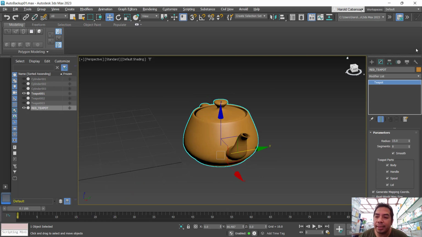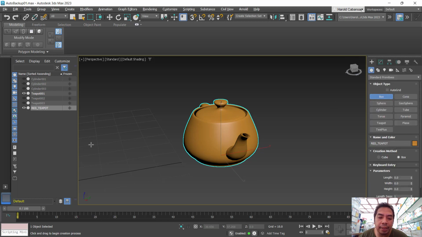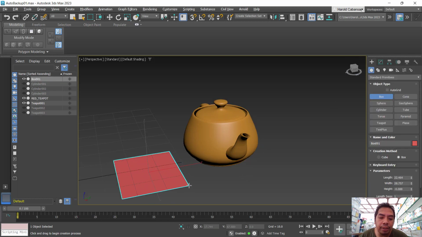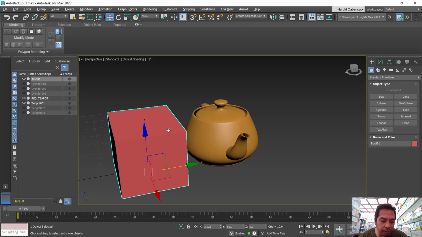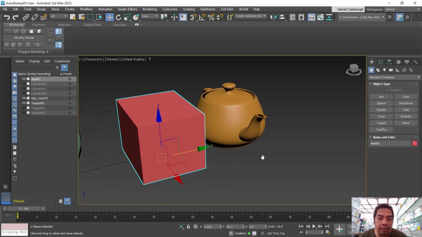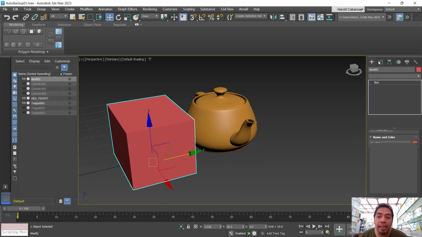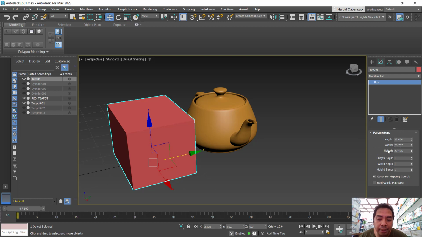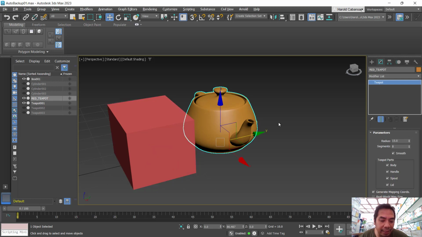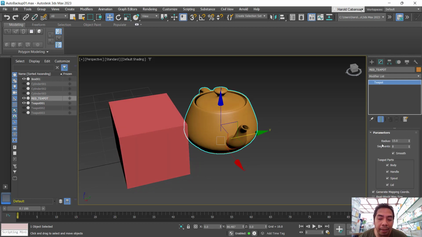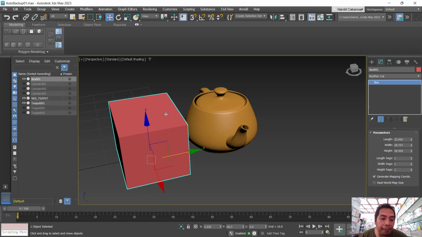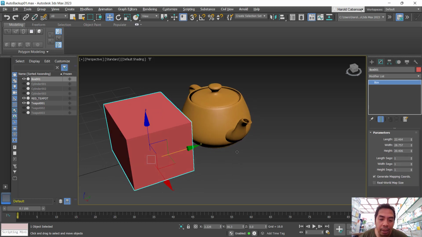Every object, for example, let me create a box. Whenever you have a different object selected, of course, a different parameters list will appear. For example, if it's a teapot, since it is round, it is measured by radius. If it is a box, it is rectangular, so it is measured by length, width, and height.